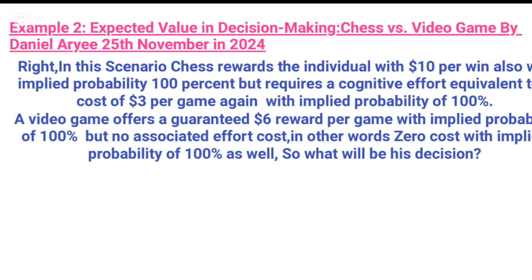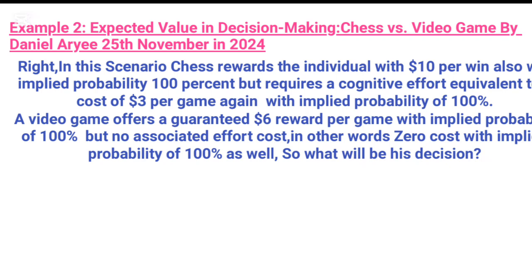In this scenario, chess rewards the individual with $10 per win, with implied probability 100%, but requires a cognitive effort equivalent to a cost of $3 per game, again with implied probability of 100%. A video game offers a guaranteed $6 reward per game with implied probability of 100%, but no associated effort cost, in other words zero cost, with implied probability of 100% as well. So what will be his decision?